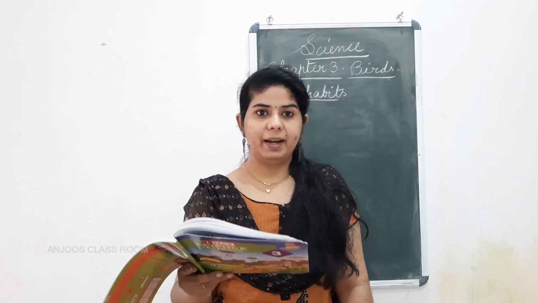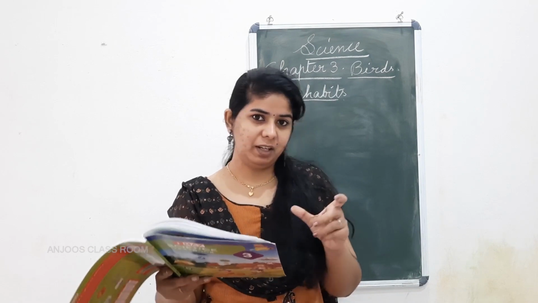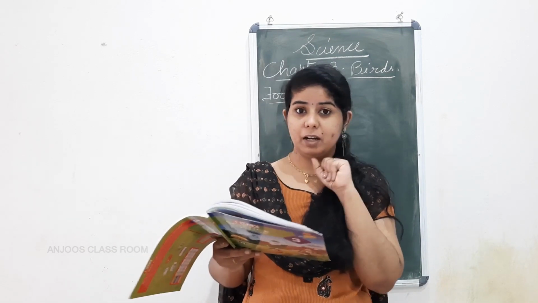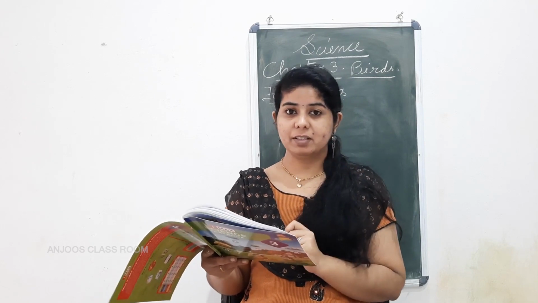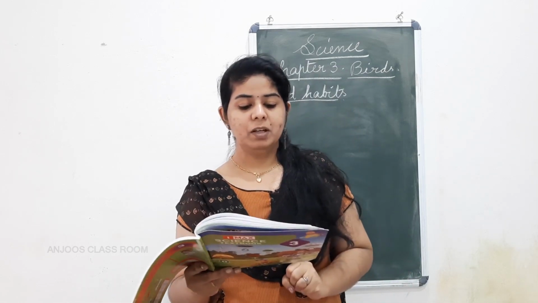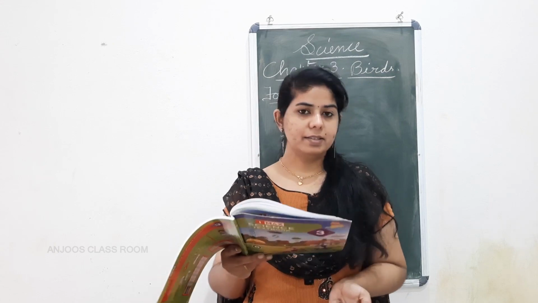Next one, the parrot. What's the color of the parrot? Green. Have you seen the color of the beak of the parrot? And what's the shape of the beak? Have you observed it? Yes, it's red in color. So, what are parrots eating? Parrots eat fruits, nuts and seeds.